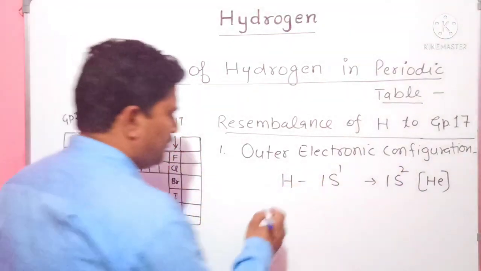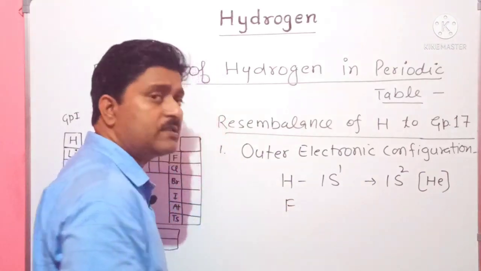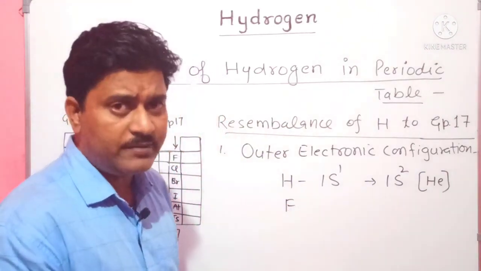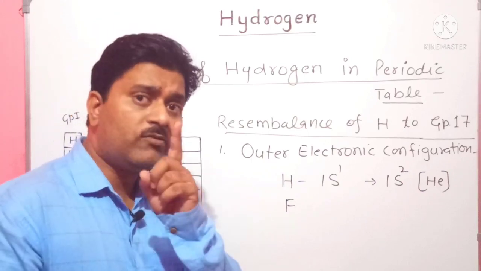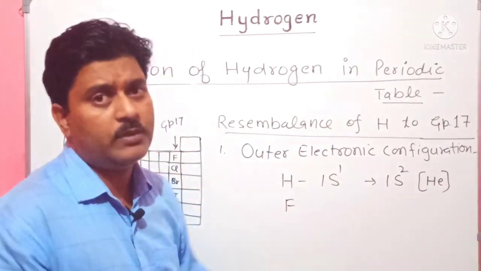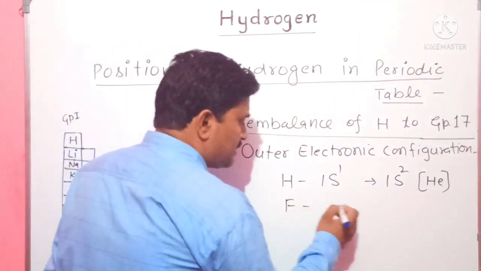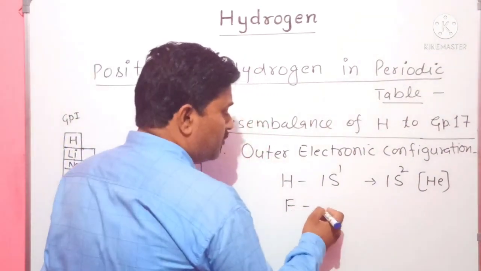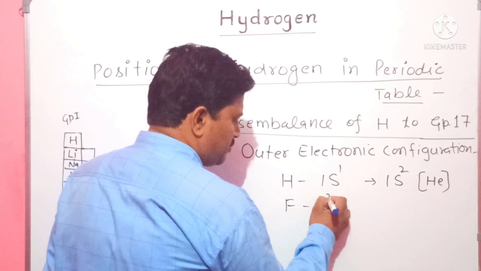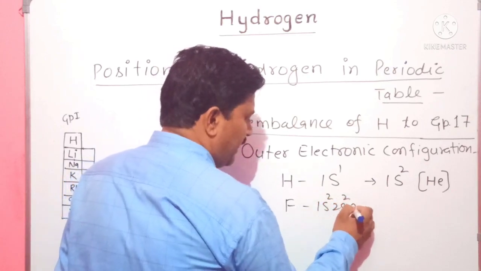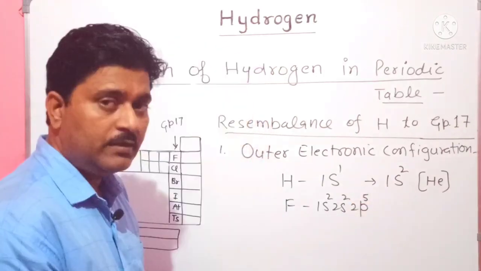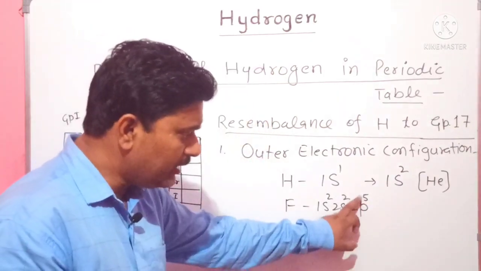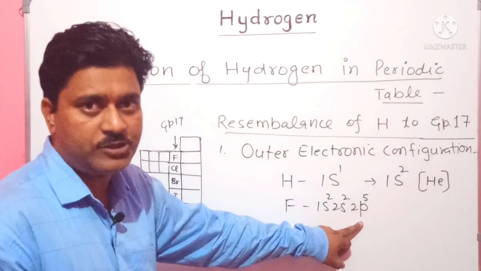Similarly, fluorine, whose atomic number is 9, has configuration 2,7, and its outermost shell contains 7 electrons. It requires one more electron to achieve noble gas configuration. Means 1s2, 2s2 and 2p5. It requires one more electron to complete its p subshell.